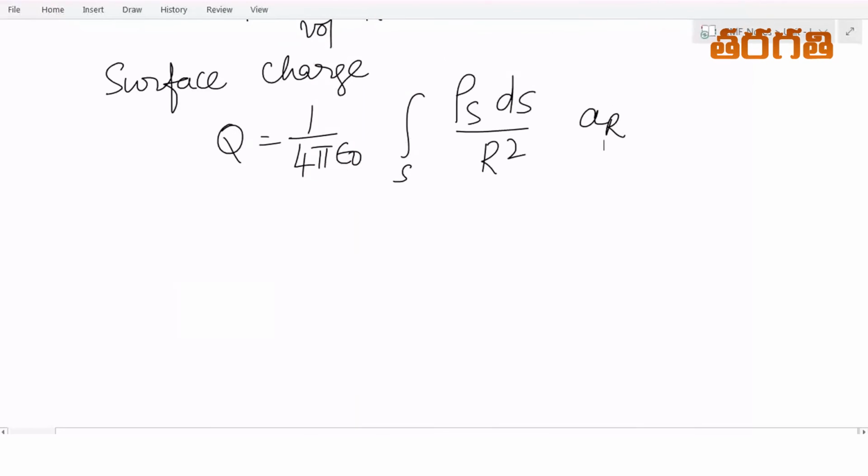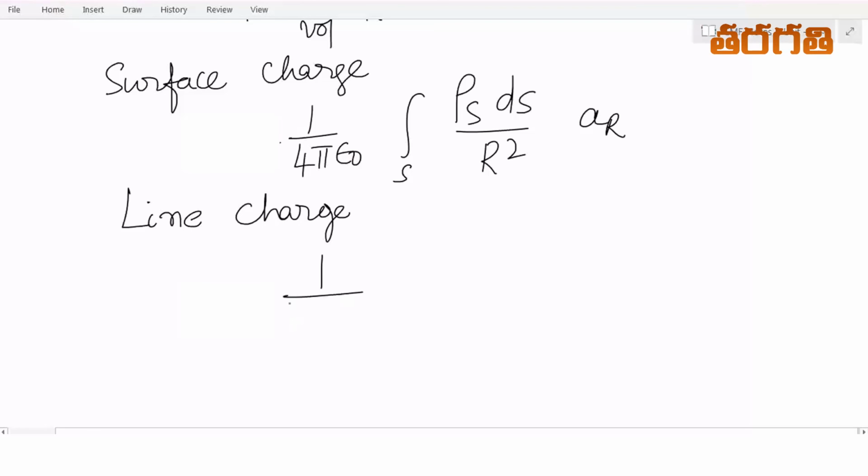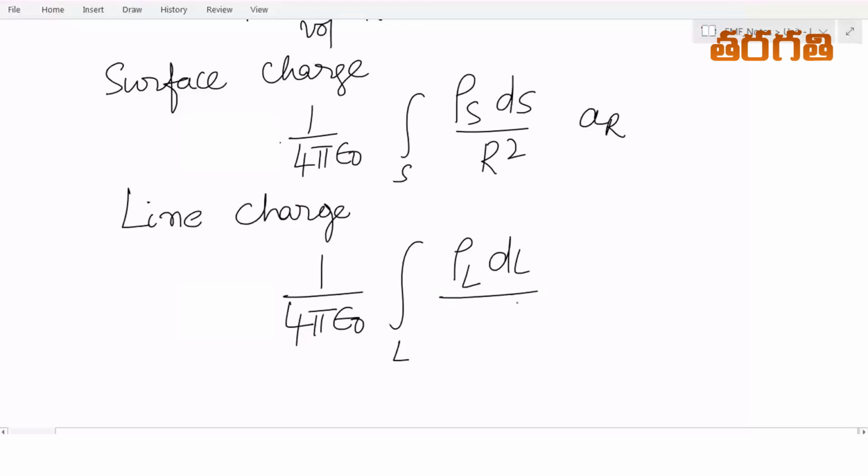For a line charge, it is 1 by 4 pi epsilon naught times the integral over the length L of rho L dl by r square into AR. This is the electric field intensity due to different charge configurations.